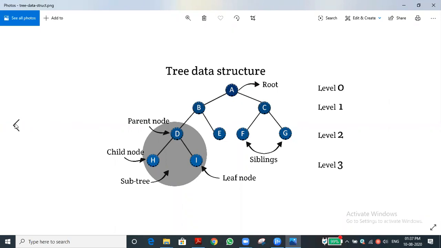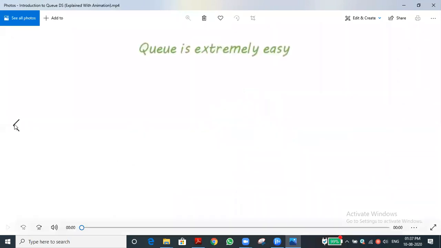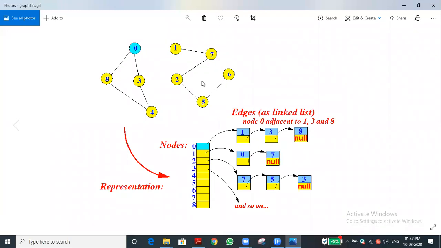Yes, sir. Let me go to the next one. This is called a graph. Here, 0 is called a node, and an edge is where nodes are connected. For example, 0 is connected to 1, 3 and 8. Have you understood? 0 is directly connected with 1, 3 and 8. Adjacent node means the linked one.